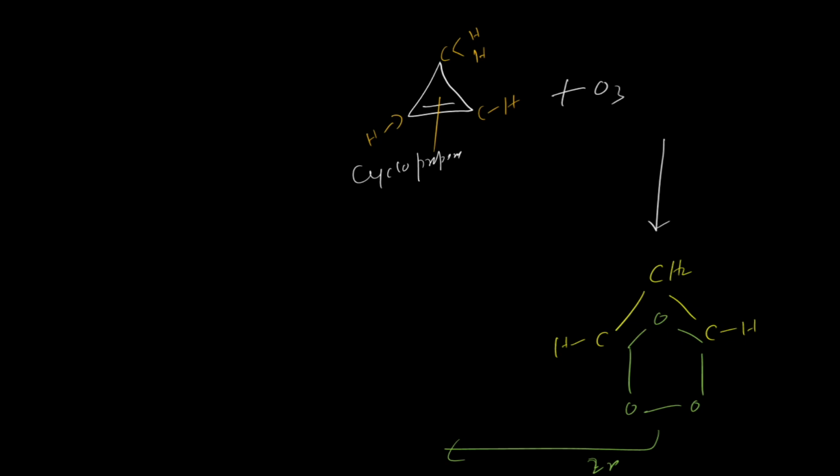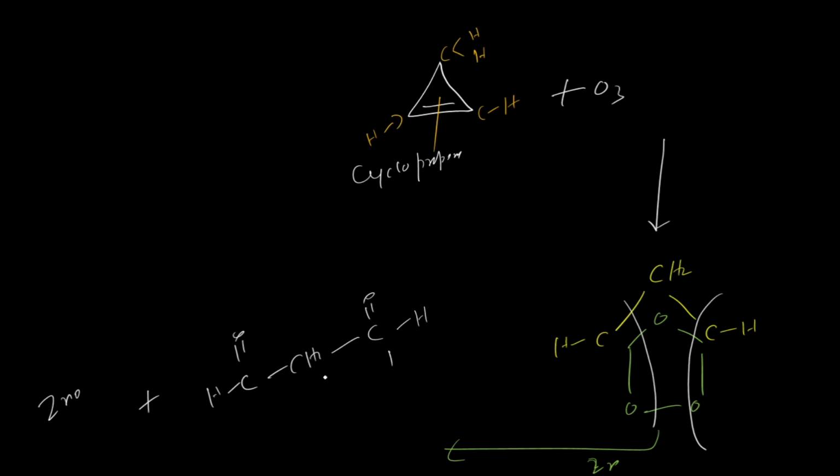See, that's three-dimensional. So it will not break at the back; it will break out from here. The ketone is out, plus this carbon has a double bond with O, and this CH2 stays at its own place, and this carbon has a double bond over here. So this is the product. Now you got how it happened: the double bond to oxygen gets attached to this carbon. That's it.